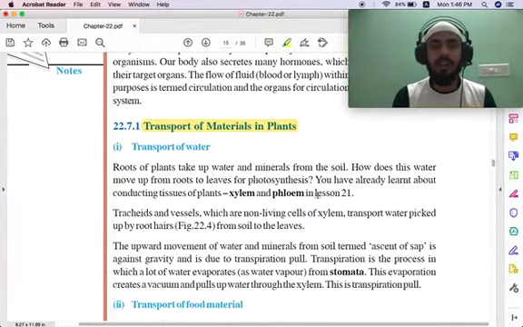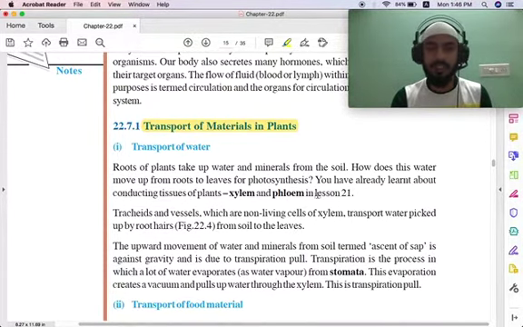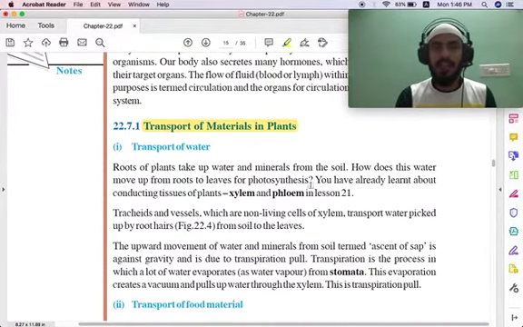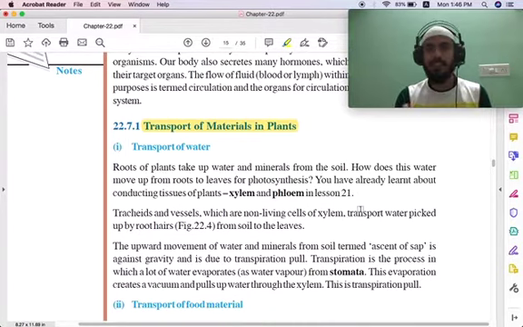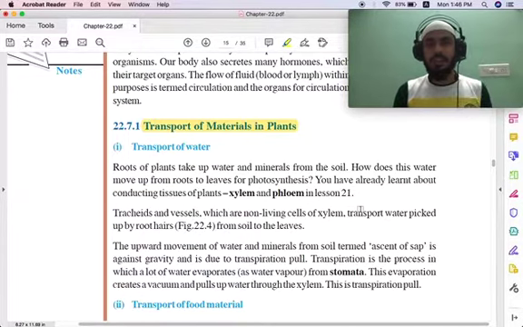So in the plants, you have water, you have food material. The first one is going to be water. The plants will have roots, and the roots of the plants take up the water and minerals from the soil. Obviously the water and the minerals are present in the soil, and these are taken up from the roots to the leaves for photosynthesis.